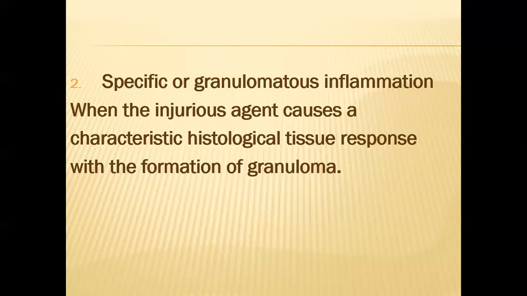Granulation tissue means tissue which is formed at the site of the wound, while granuloma is a different type of histological tissue response which we see in this type of chronic inflammation. So this type of chronic inflammation is called the specific or granulomatous inflammation, in which we see the formation of granuloma.